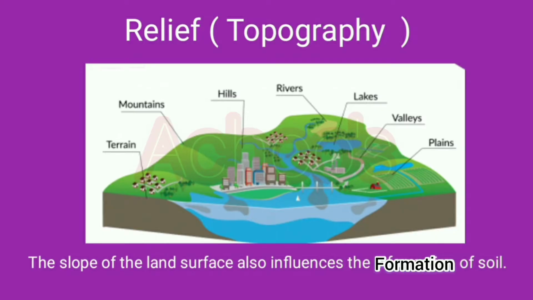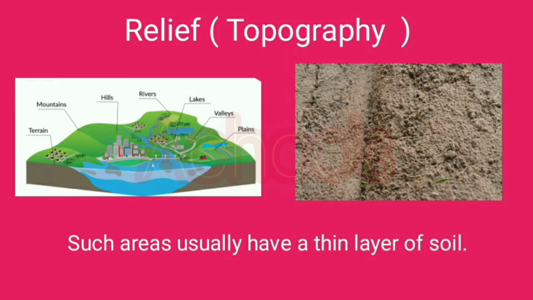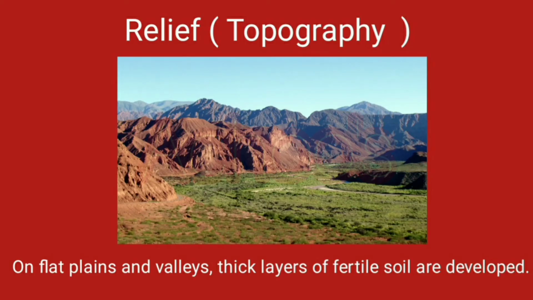Third factor is relief or topography. The slope of the land surface also influences the formation of soil. For example, if the land is hilly with steep slopes, soil is easily carried down the slopes by running water as soon as it forms. Such areas usually have a thin layer of soil. However, on flat plains and valleys, thick layers of fertile soil are developed.